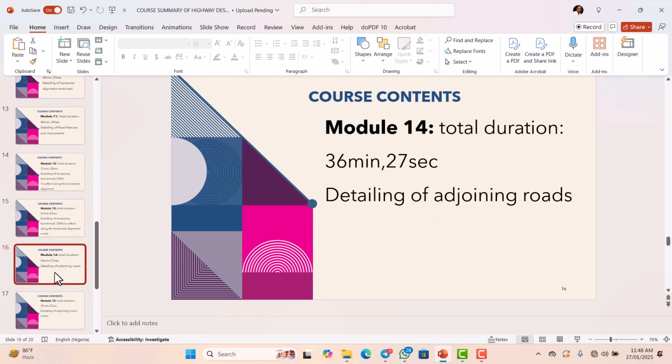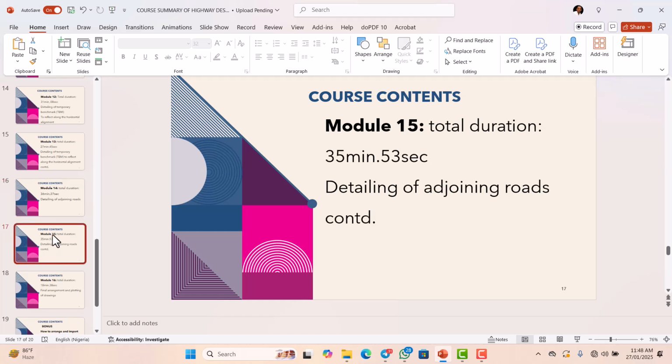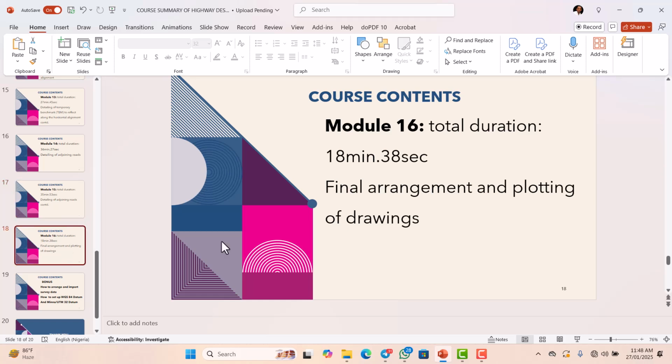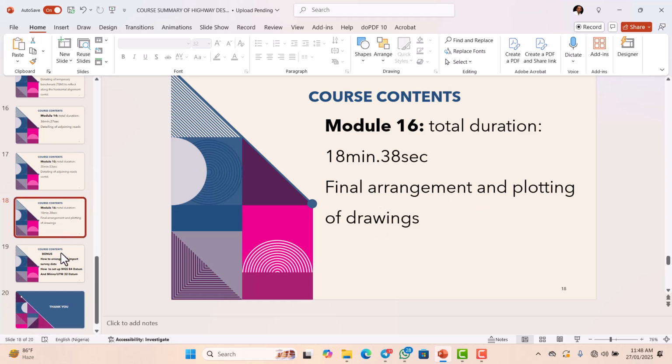Module 14, we will be detailing the adjoining road. So module 14 has a total duration of 36 minutes 27 seconds. Then module 15 has a total duration of 35 minutes 53 seconds. So we'll continue with the detailing of the adjoining road. Module 16, which is the final module, has a total duration of 18 minutes 38 seconds. So this has to do with the final arrangement and plotting of our drawing.